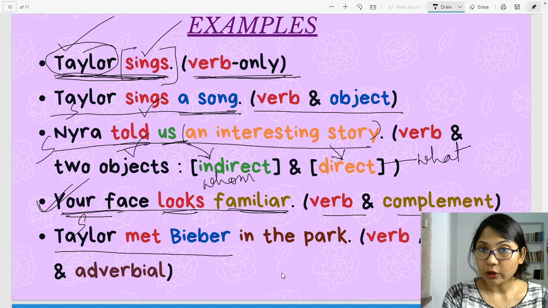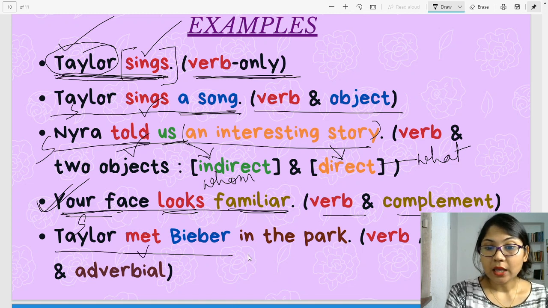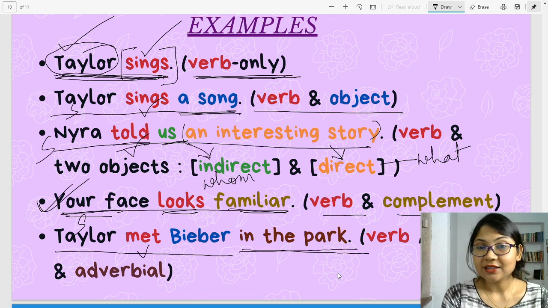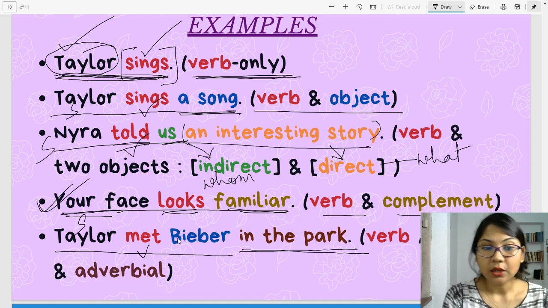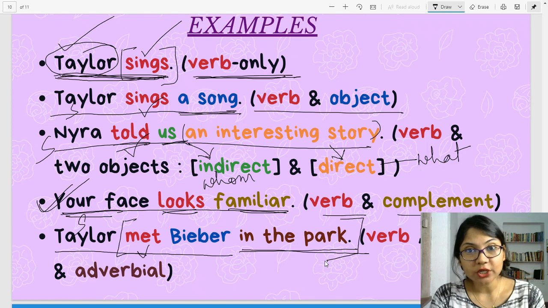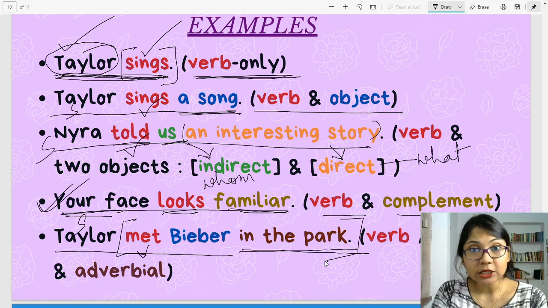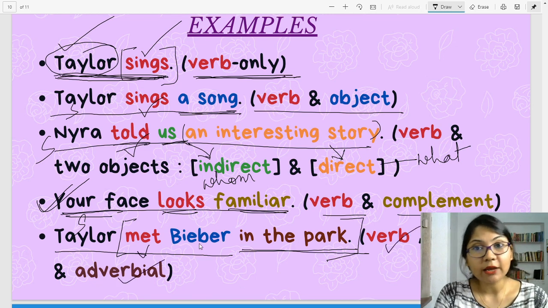So Bieber is your object and met is the verb, and in the park in this particular sentence is the adverb of place. That is the adverbial. So from met to in the park, this portion is your predicate, and this is an example of a predicate which contains verb, object and adverbial. Okay, this is the adverb of place because where did they meet?